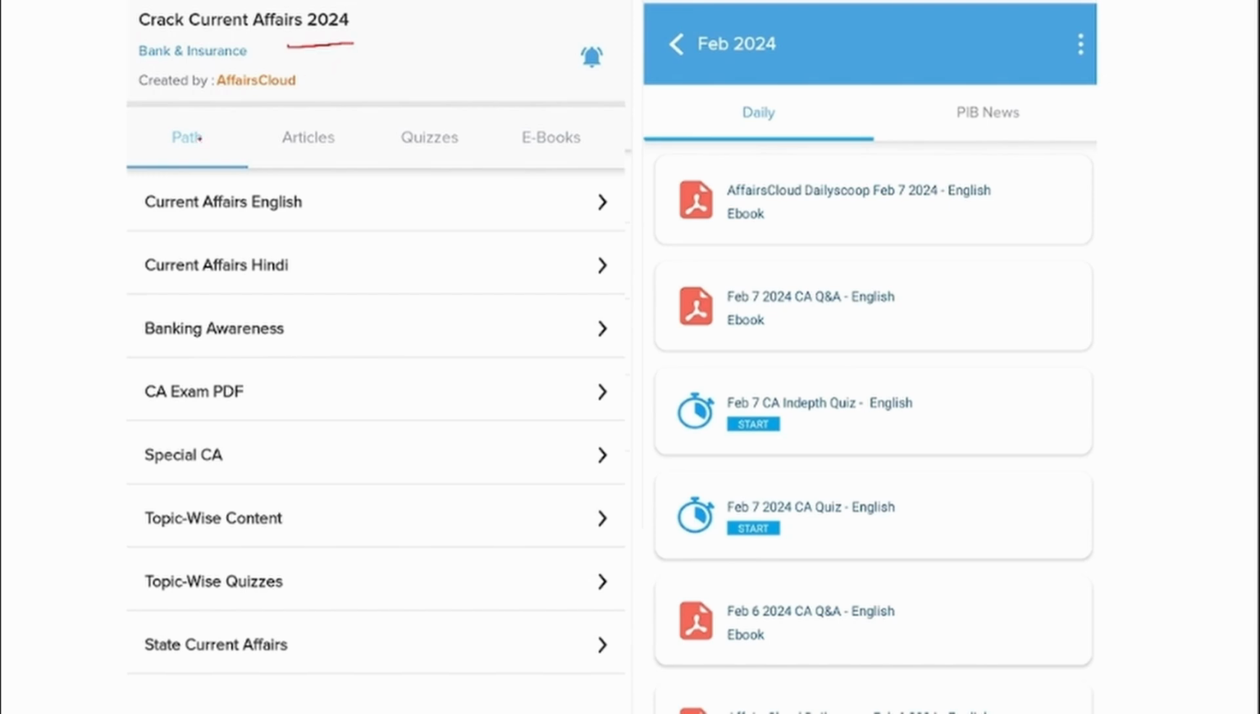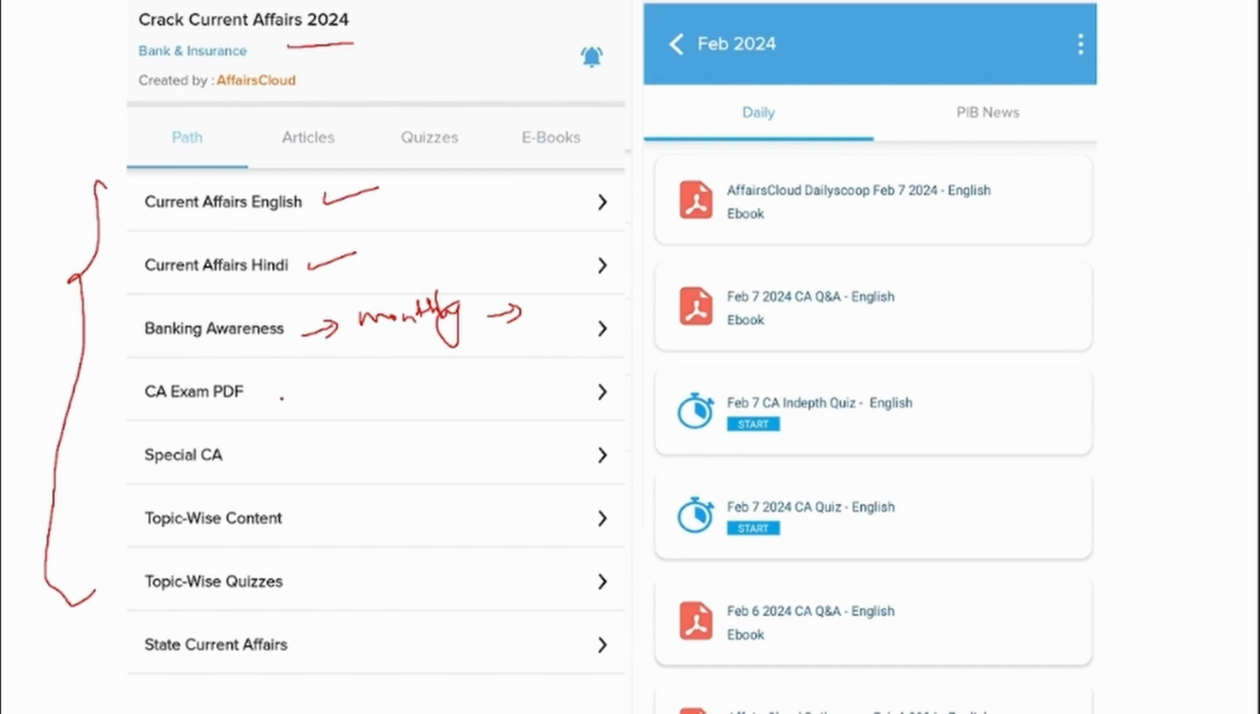Under Crack Current Affairs, you will be able to see multiple options. First one is Current Affairs English. We upload the day-to-day news in the English format, and apart from the English PDF, we also provide them in Hindi format. For banking awareness, we upload a PDF every month. This PDF will contain the banking and finance news of that respective month.